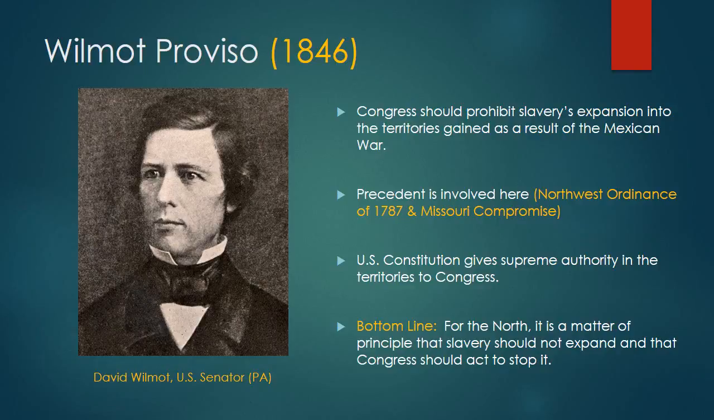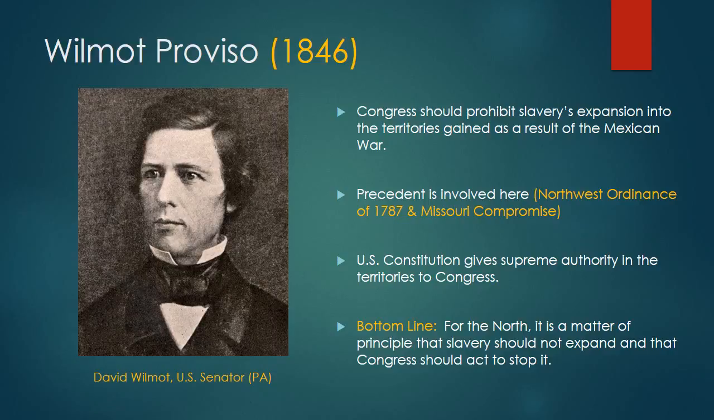We've already seen this twice in the course, with the Northwest Ordinance of 1787, but also with the Missouri Compromise. Both of those were cases in which Congress did restrict the expansion of slavery into the territories. So he argues that we have precedent on our side here, and that Congress should be able to do this. But number two, they argued that the United States Constitution gives Congress the right to do this, because the Constitution does state that the federal government, that the United States Congress, is the supreme authority within the territories.